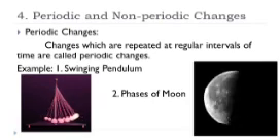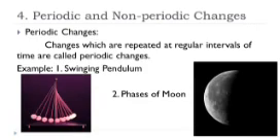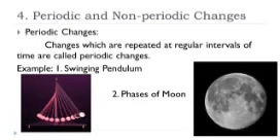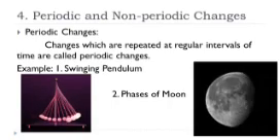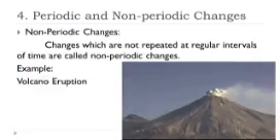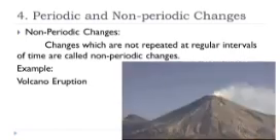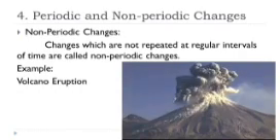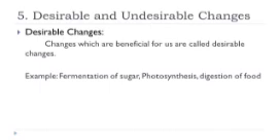Fourth one is periodic and non-periodic changes. Changes which are repeated at regular intervals of time are called periodic changes. Examples are swinging of a pendulum, phases of the moon. Next one, changes which are not repeated at regular intervals of time are called non-periodic changes. For example, volcanic eruption.